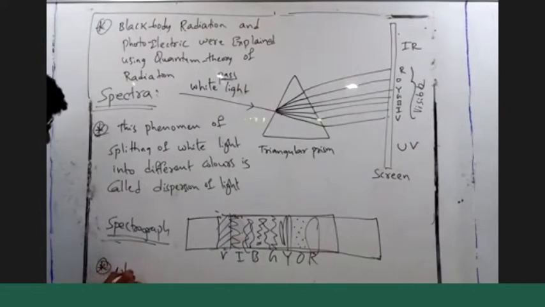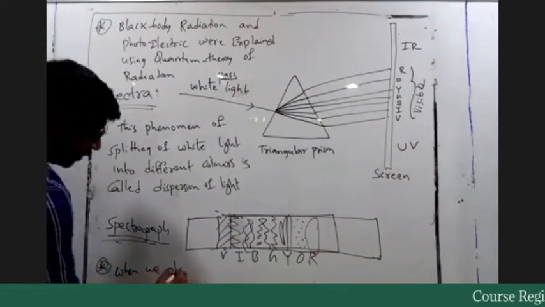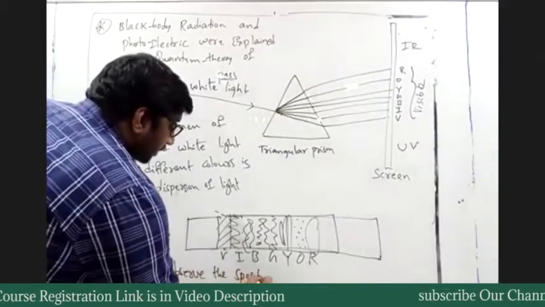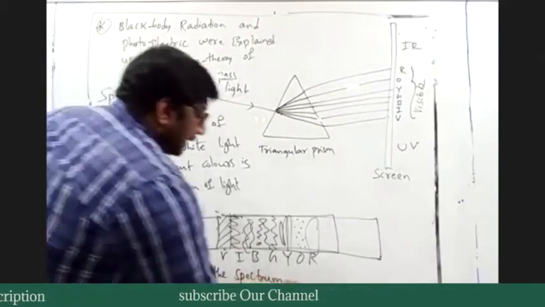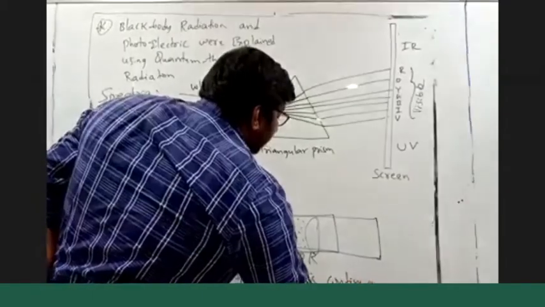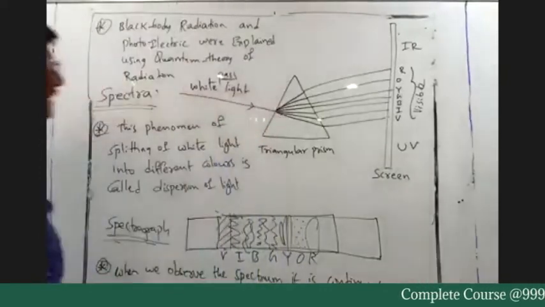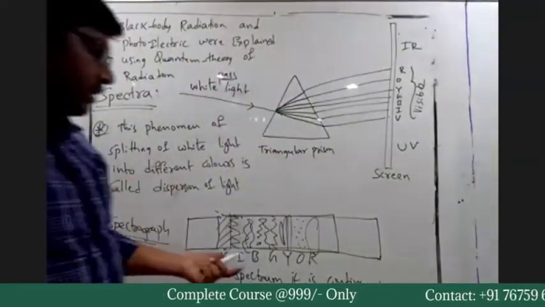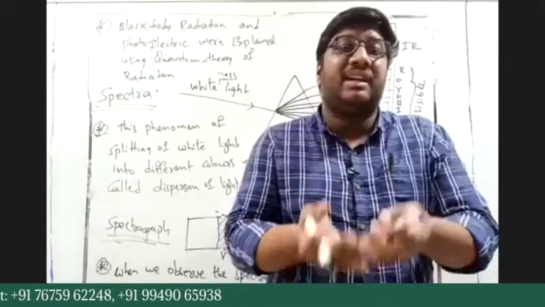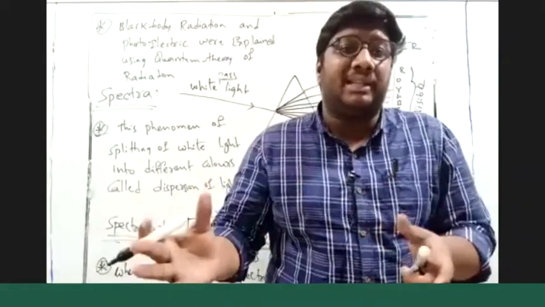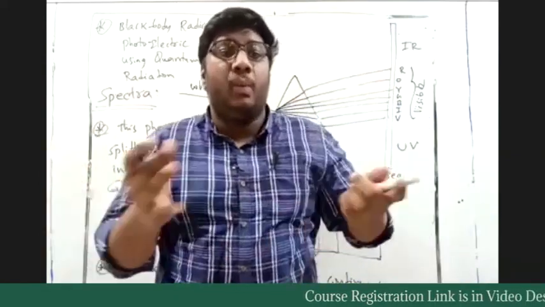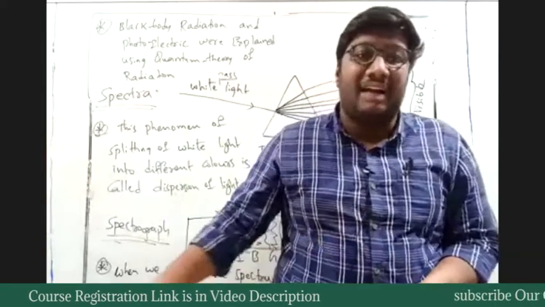When we observe the spectrum, it is continuous. Yes, we are dealing with the properties. How can we say it is continuous? Because we are not able to distinguish the boundary. If we can distinguish the boundary, then we can say it is discontinuous. Up to this point there is some color, and after that point there is another color. But we cannot say that because the graph looks like that.